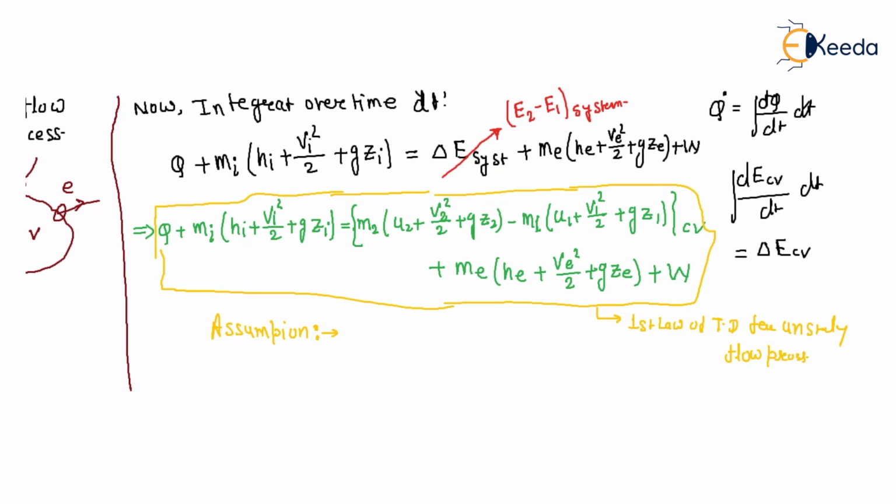So what is the assumption of this equation? Assumption number one: uniform state within the control volume. And this is your equation number two, and this is your equation number one, the mass balance.